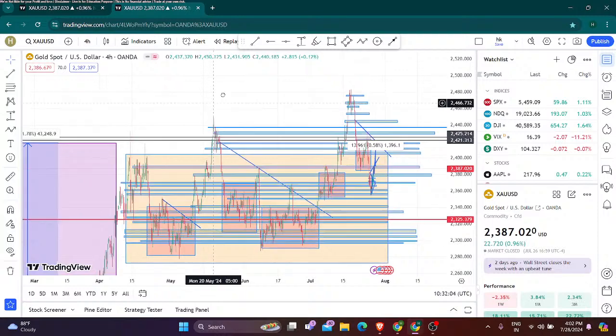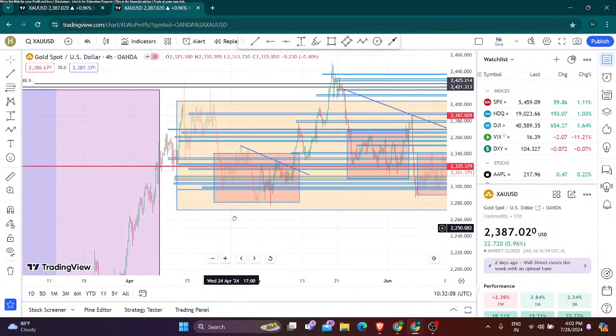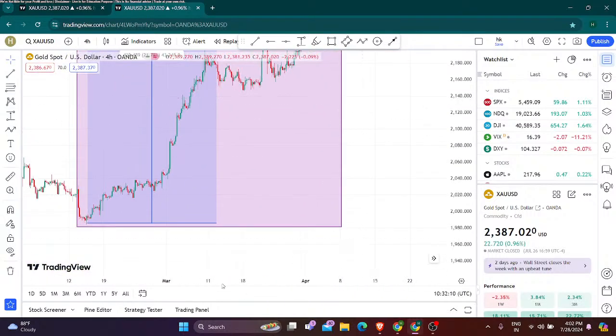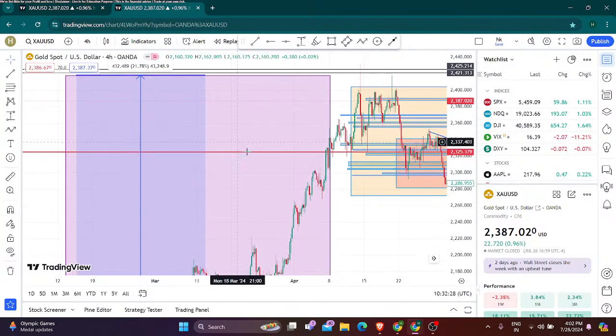Here is gold on a 4 hourly time frame. Let's see, can you see that big up move when it started? On Wednesday, 14th February, it started from the 1990 level, and that up move ended somewhere around 5 April.